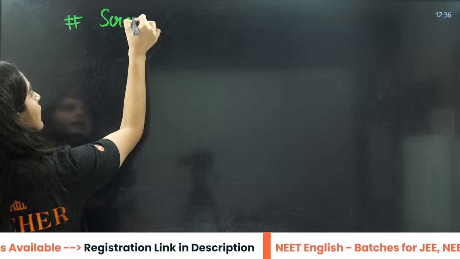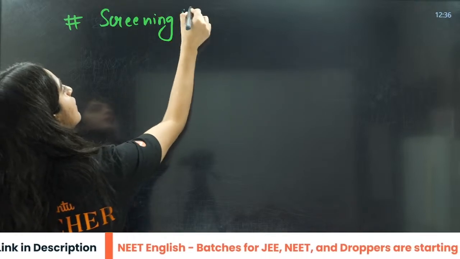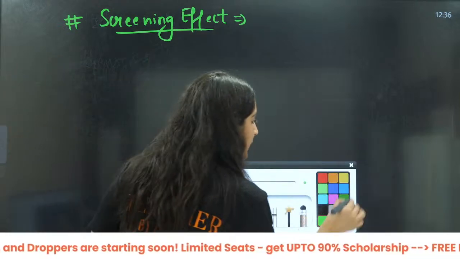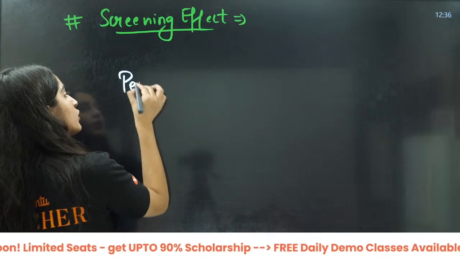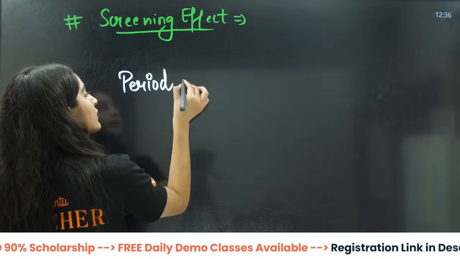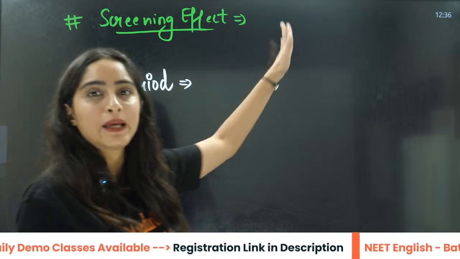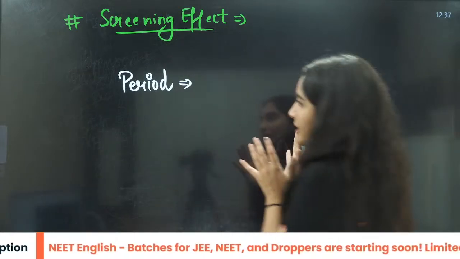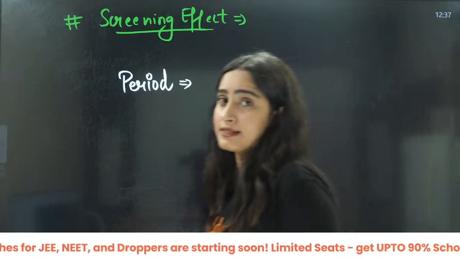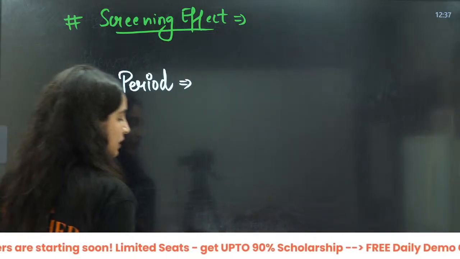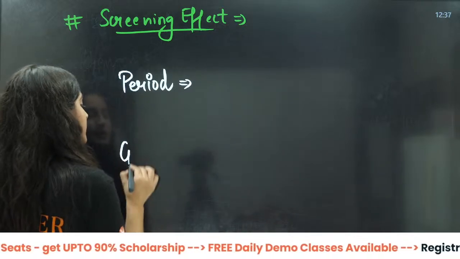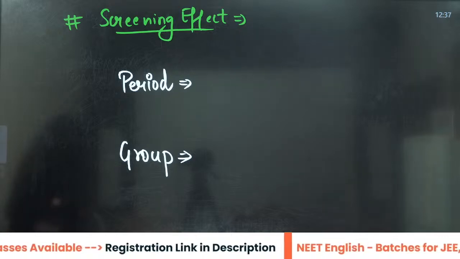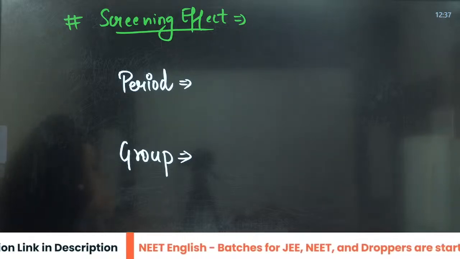So you need to know the variation, two or three things here. When I talk about a period, that is left to right, along the period, I will always say whether Z effective is increasing or decreasing. You have two things here: first is period, second is group. The base will always be Z effective.